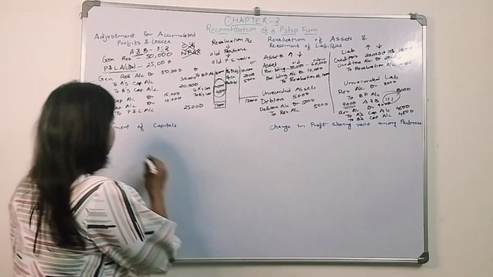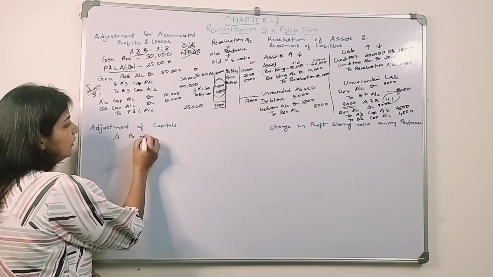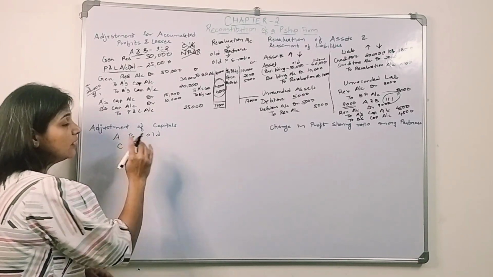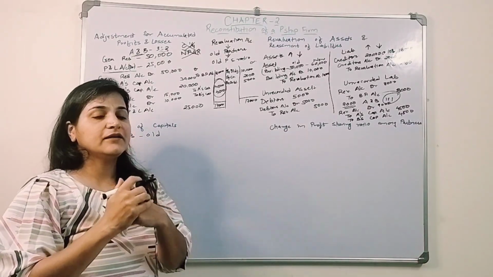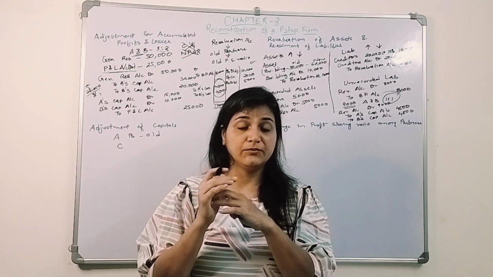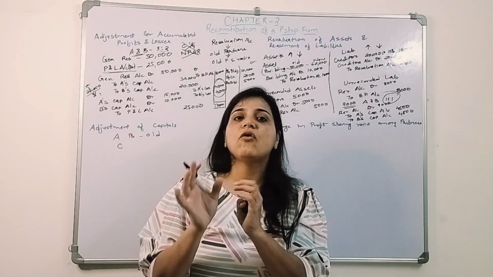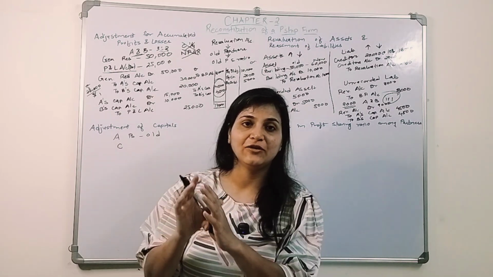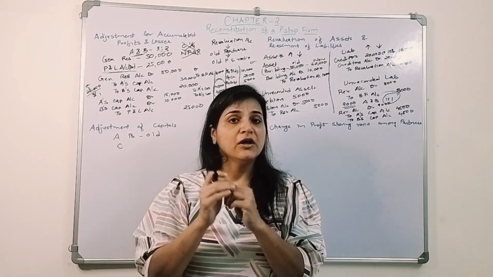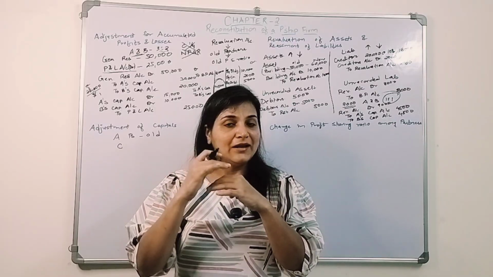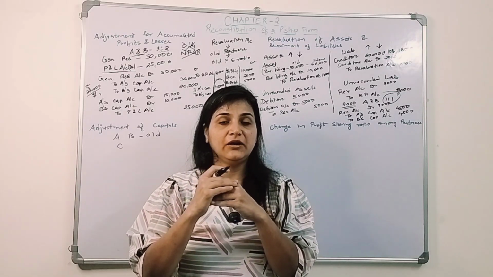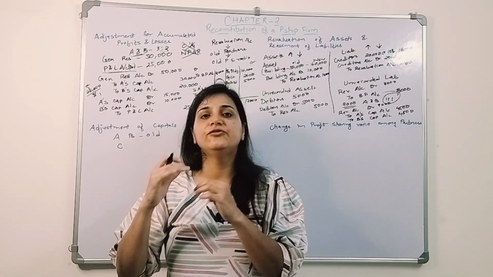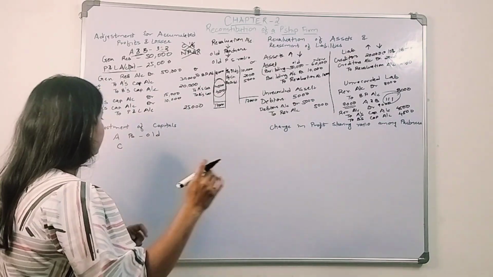Now let's say there were two partners, A and B. These are old partners. C is a new partner, he comes into the business. Now what they decided is that accordingly our capital amount will be adjusted to whatever capital amount C is bringing into the business. So old partners, if they are short of certain capital amount, will bring in more capital, and if there is an excess of capital, they will withdraw that capital amount. Let me explain with an example.